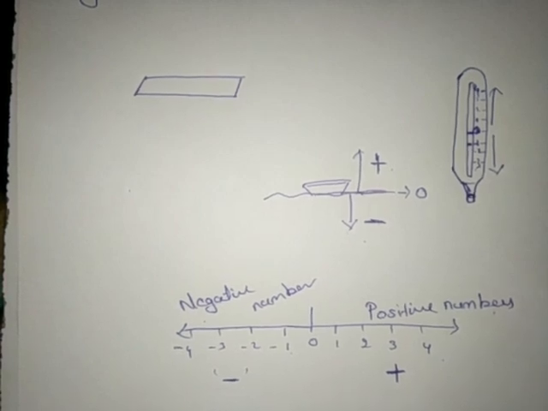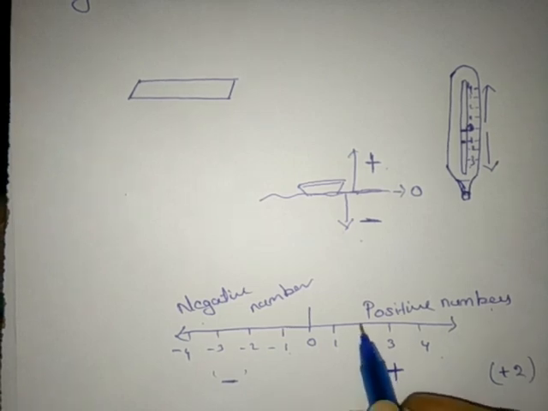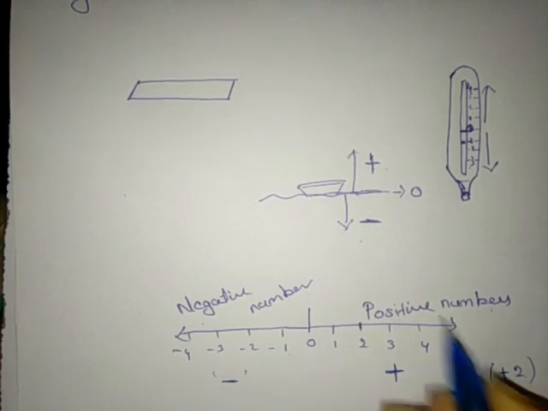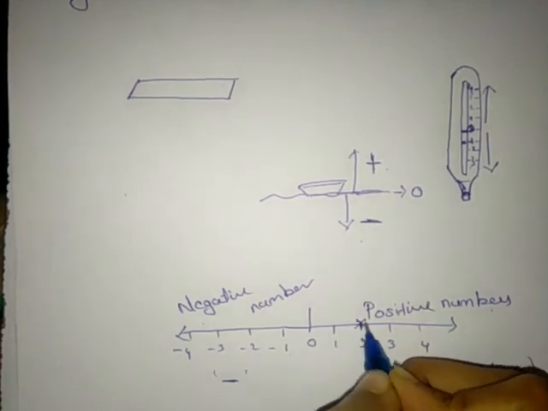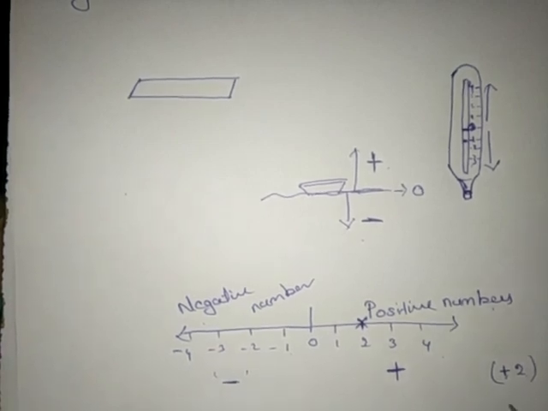Here, if I want to mark a point for the number plus 2, plus 2 means, as I told, a positive number, so it is here. I will mark the point here, right? If I want to mark a point for a negative number, we'll take -4.